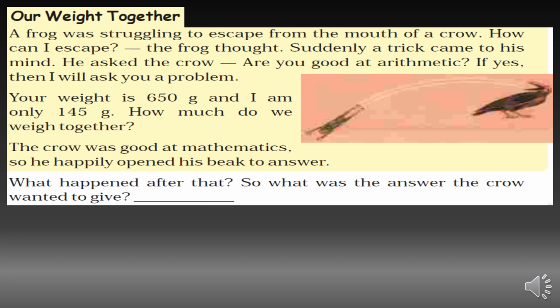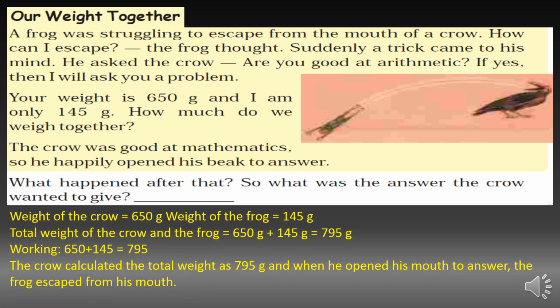What happened after that? So what was the answer the crow wanted to give? So the weight of the crow is 650 gram and the weight of the frog is 145 gram. The total weight of the crow and the frog is 650 gram plus 145 gram, that is equal to 795 gram.